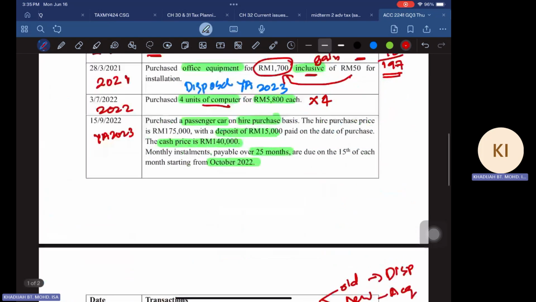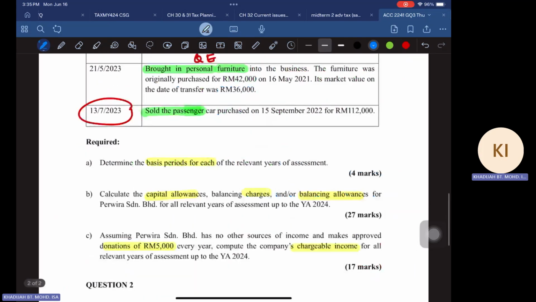So you dispose this asset in YA 2024. You take note of this information so that you can start doing the computation.